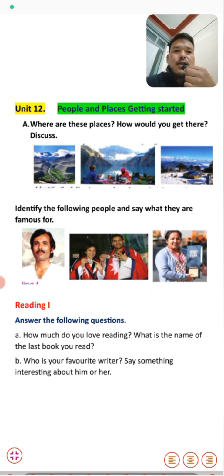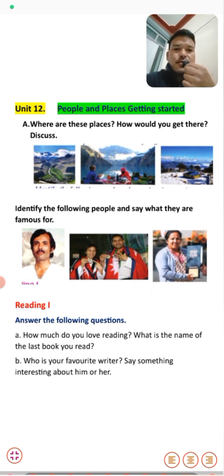And how can we get there? We have to go to Pokhara, and we can get there from Pokhara by bus, and sometimes we can go by small cabs and mini micro taxis from there.